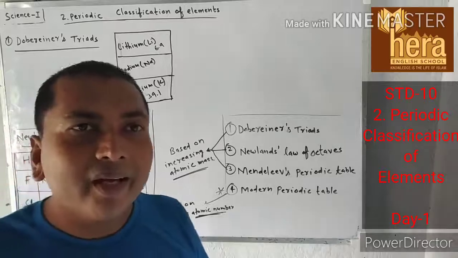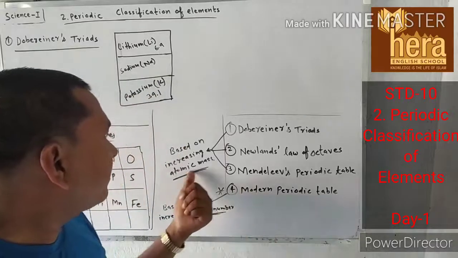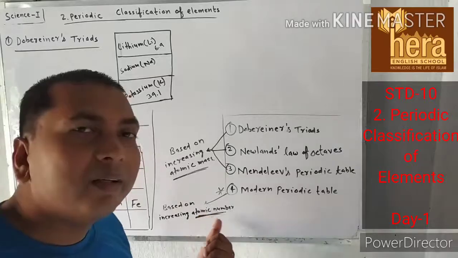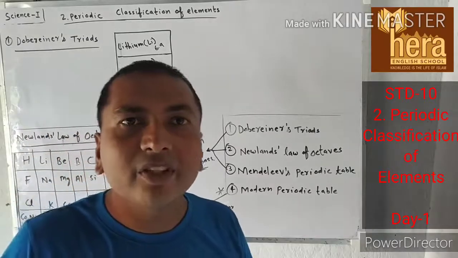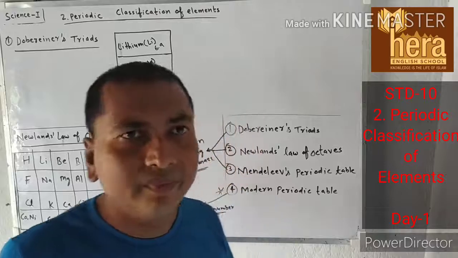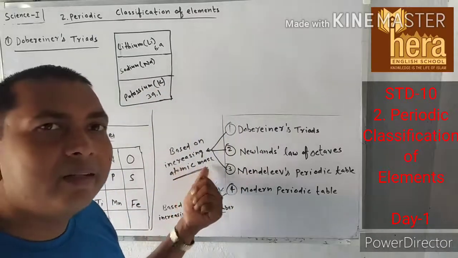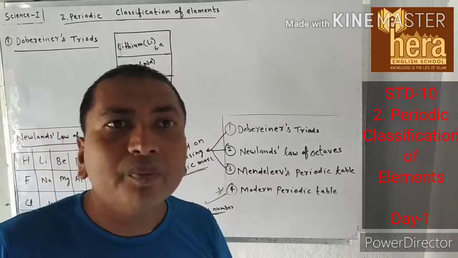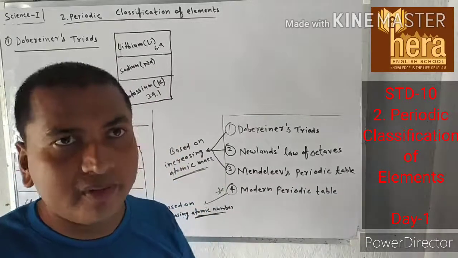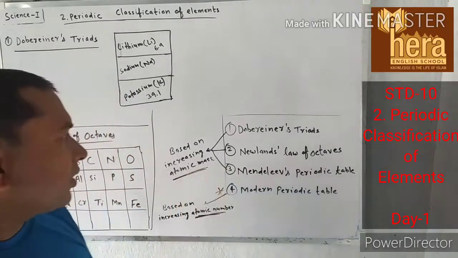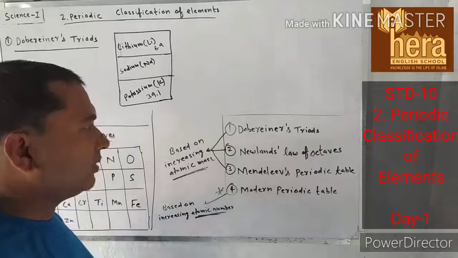Now you may ask, what are atomic mass and atomic number? Atomic number means the number of protons present in the atom, and atomic mass means the sum of the number of protons and neutrons, also called the mass number.